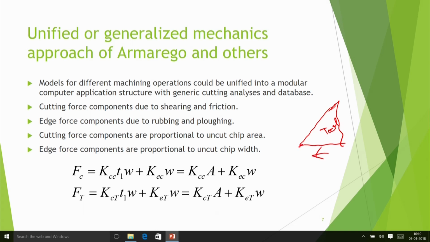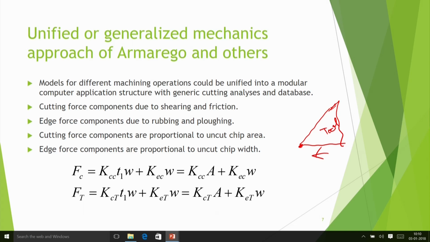So here this is the cutting edge which is going perpendicular to the screen. That edge is there, no? So this edge will do cutting and it is having some width, so that the rubbing force may be proportional to chip width, okay, rubbing force also.